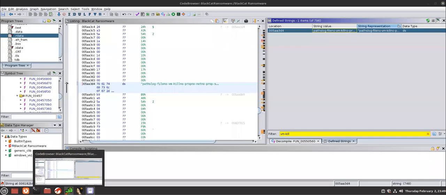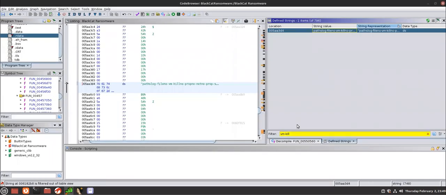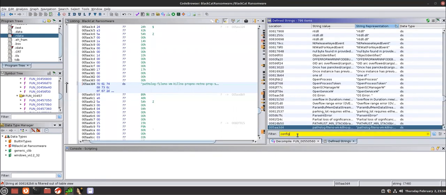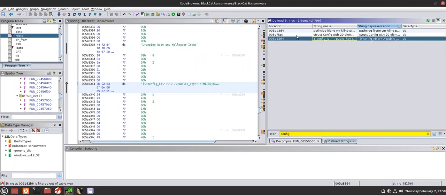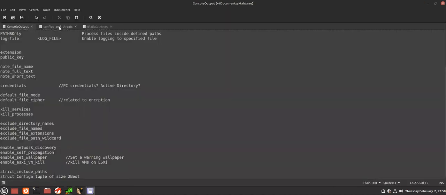So the next thing I want to check here. We know the options that the malware actually shows us. The next thing I want to show you is what happens when the wallpaper changes. When the wallpaper changes, there's also a bunch of information on the screen, right? To check that, it's basically in a config file. And here we are with the config ID. Again, I have cleaned this up, and here we go. I can properly show you this.